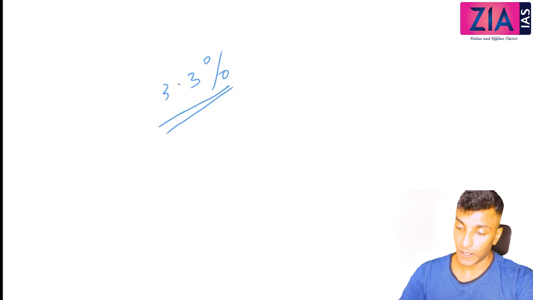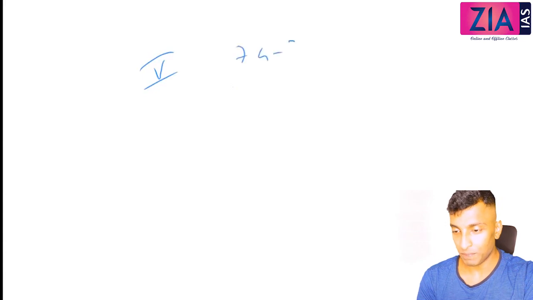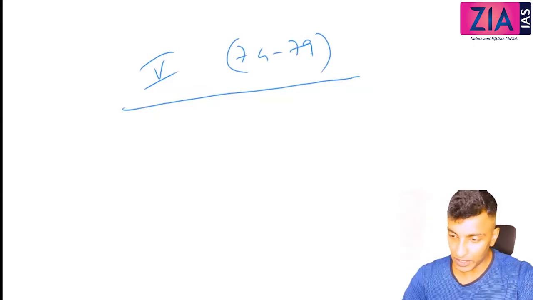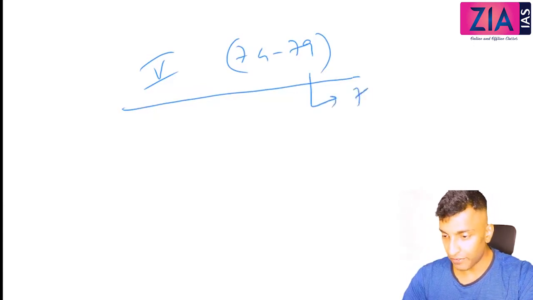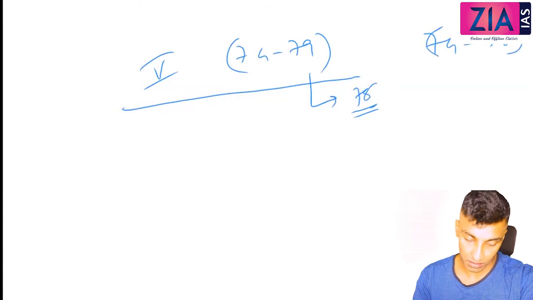Now the fifth one. So the fifth plan is from 74 to 79. And I've told you here that it was terminated in 78 when the Janata Party came to power. So effectively this plan is from 74 to 78.